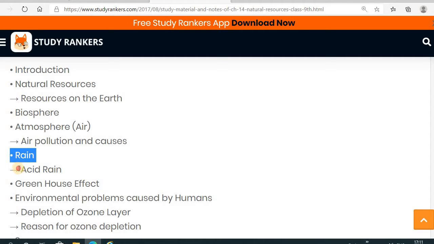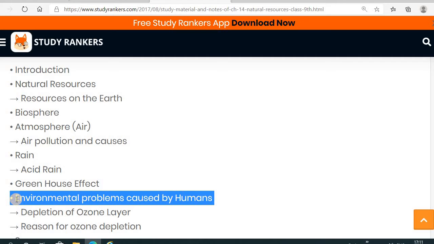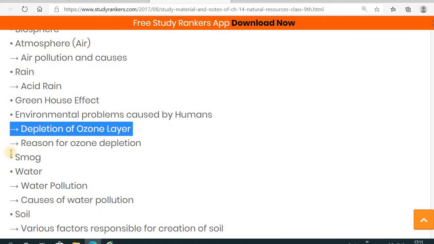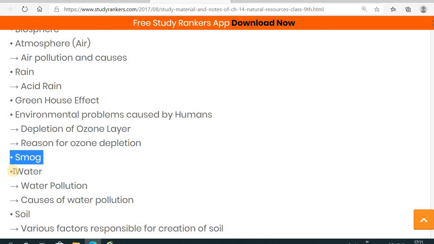rain, acid rain, then the greenhouse effect. Later on, we will see about the environmental problems caused by humans, then depletion of the ozone layer, and why this ozone layer is depleted, meaning the reason for the ozone depletion, then smoke.